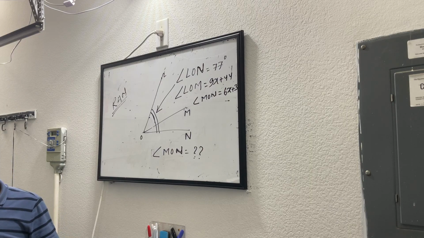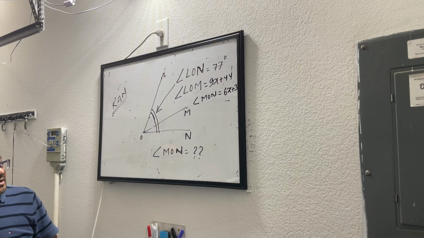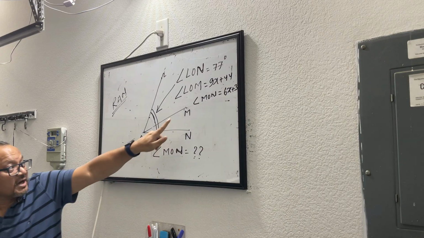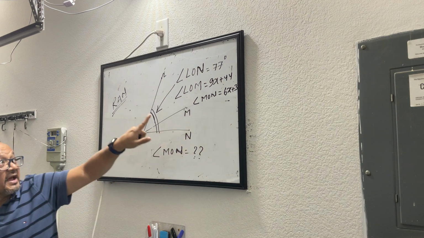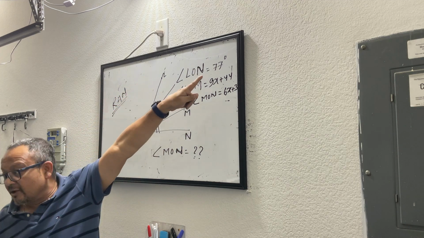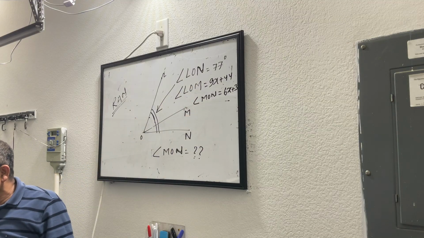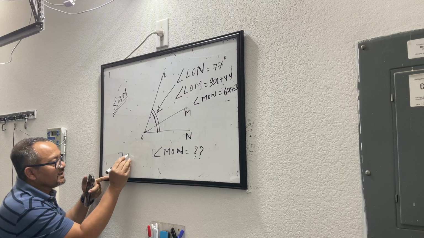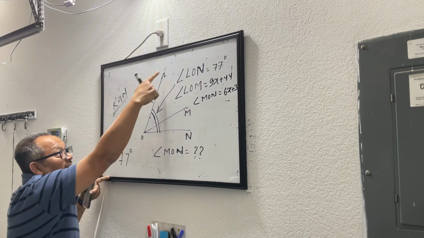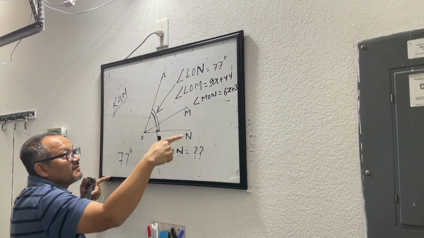Wait, do I also write LON as a question mark? No, I'm only asking you guys to find MON. LON is not a question mark. LON is given as 77 degrees. This full angle is given as 77 degrees.